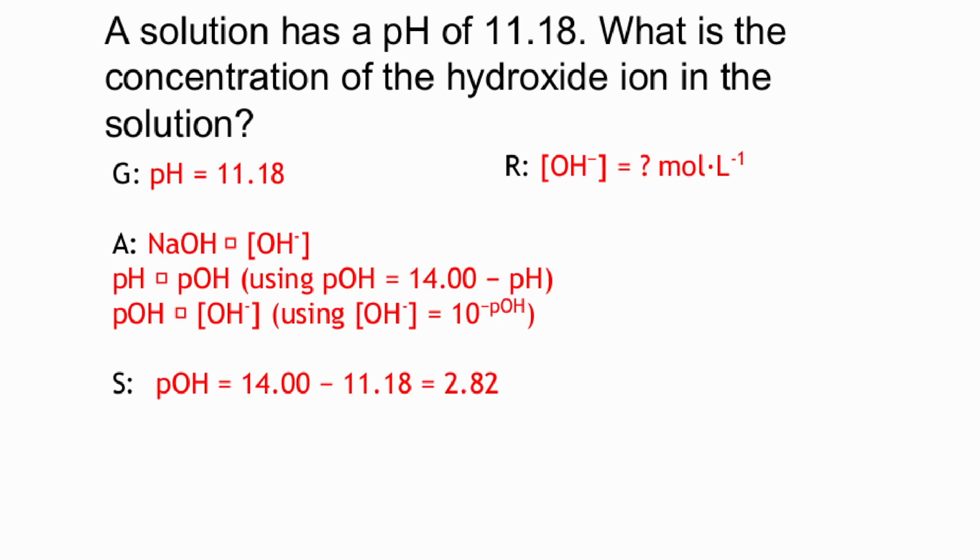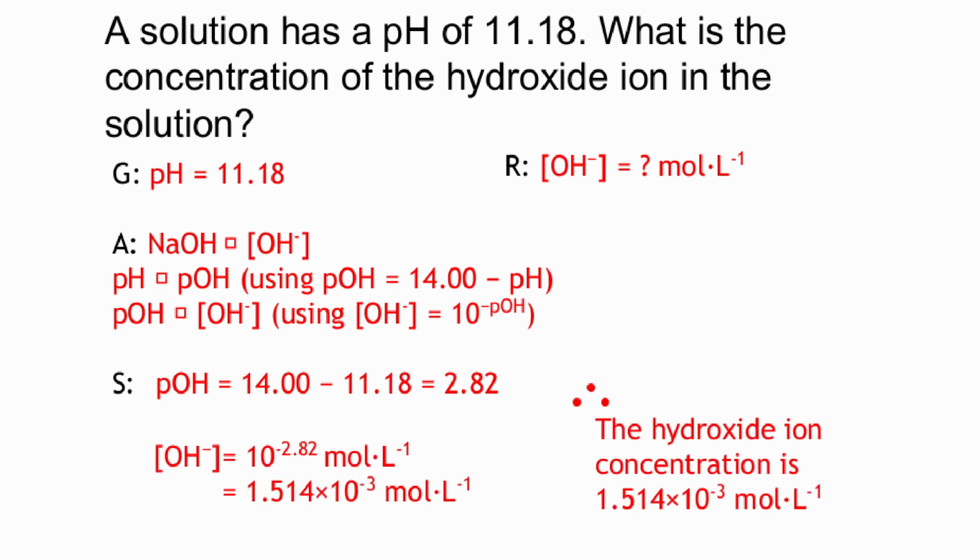So first, you're going to want to calculate the pOH level from the pH using this formula. pH plus pOH equals 14. Then, you can calculate the hydroxide ion concentration using the formula OH is equal to 10 to the power of negative pOH.